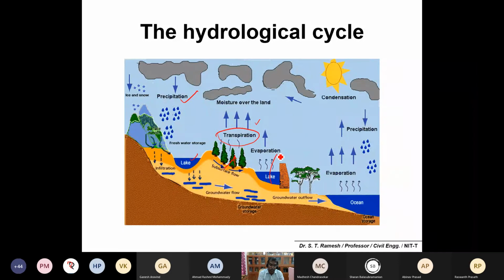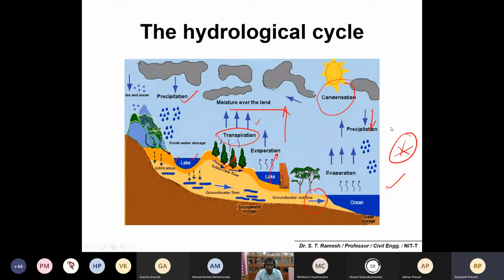Evaporation is because of sun activity. And now just imagine lighter air and colder air, thereby the condensation mechanisms may happen and it falls as a precipitate. And whatever gets into the soil, you can call infiltration, and also the groundwater flow. So groundwater overflow again mixes with the ocean or sea. Is it okay?